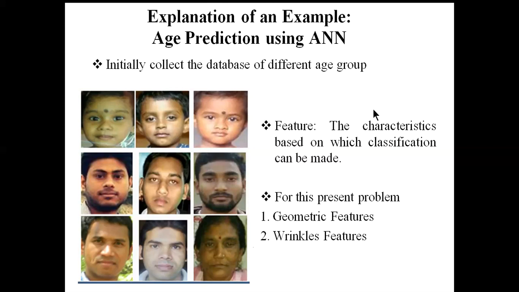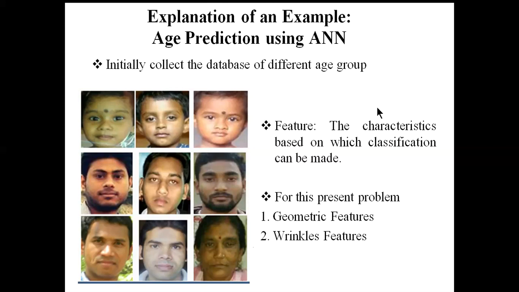Fine. Now coming to a real life problem where we can directly apply artificial neural network. The main objective of giving this example is to familiarize you with using artificial neural networks in your project or real life problem.